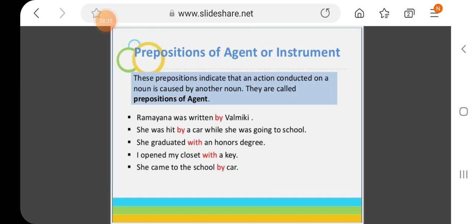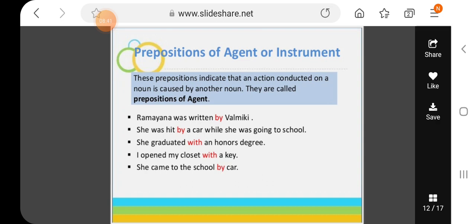She was hit by a car while she was going to school. So by a car, she was hit by a car. By whom was she hit? So "by" is used to define a car, that a car has hit her, right? I opened my closet with a key. Now here, a key will open the closet. So that's why we have used "with a key".